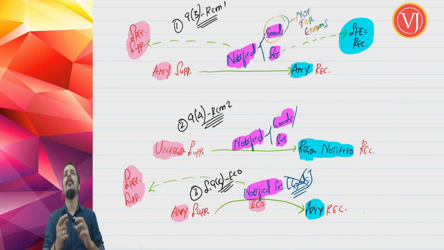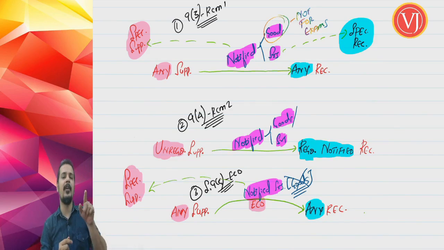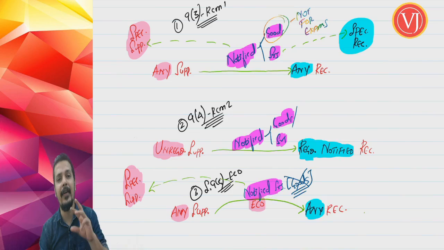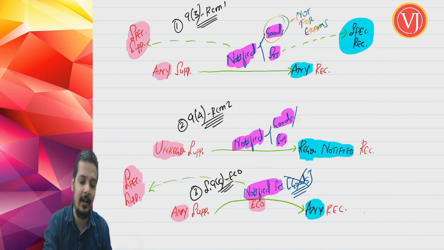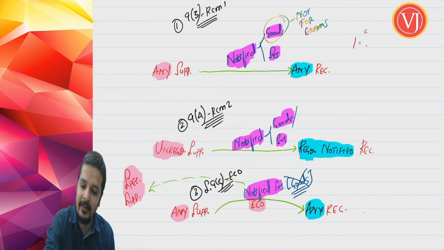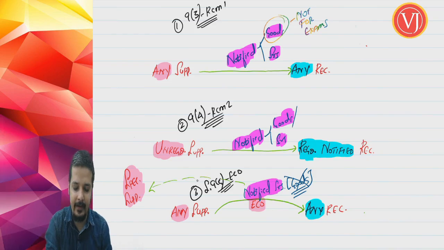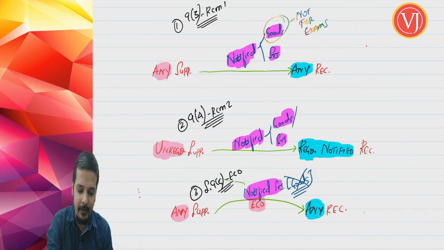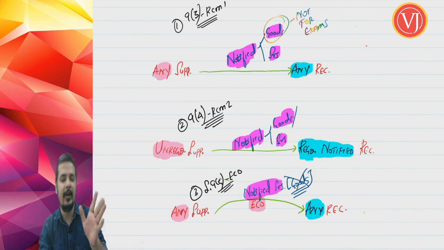How can they specify a particular recipient or a particular supplier? That they do while notifying the goods or services under section 9.3 and 9.5. So I will again remove this part so that we can differentiate. This will come only when you see the entries. As of now, it doesn't make any difference, but you have to understand that this will come.